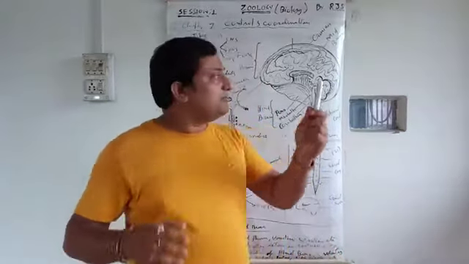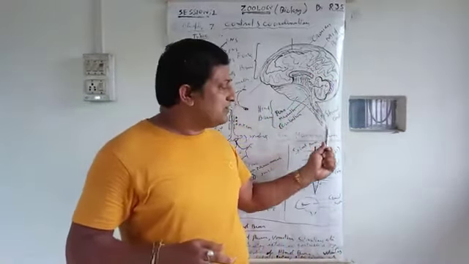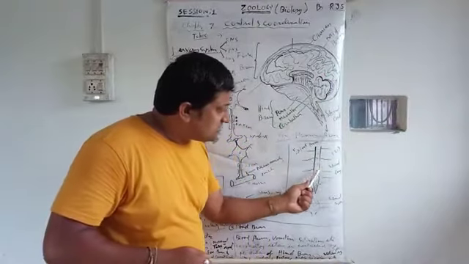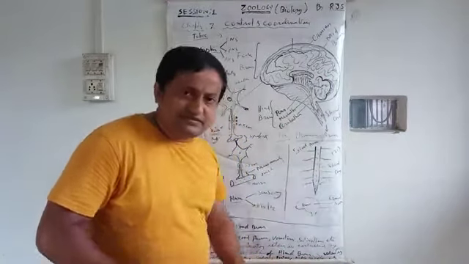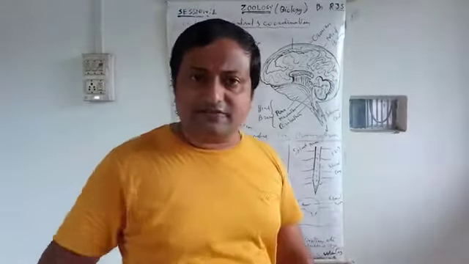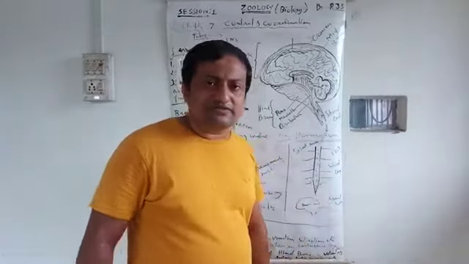Peripheral means that from the brain and spinal cord some specific fibers arise. This fiber also consists of nerve cells. Later on we'll go to the nerve cell structure.